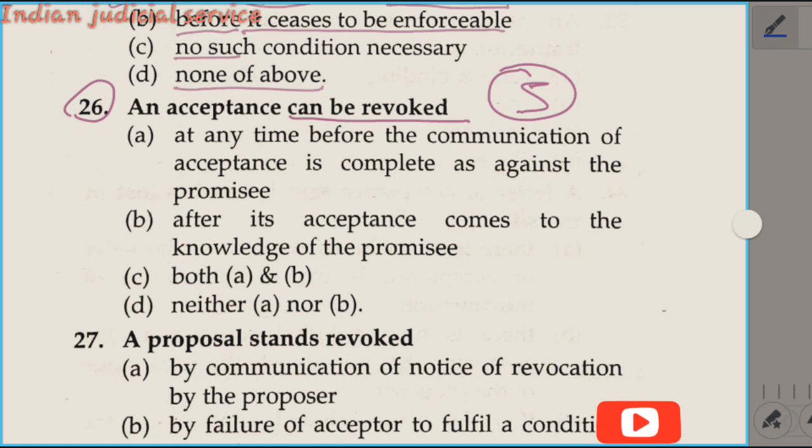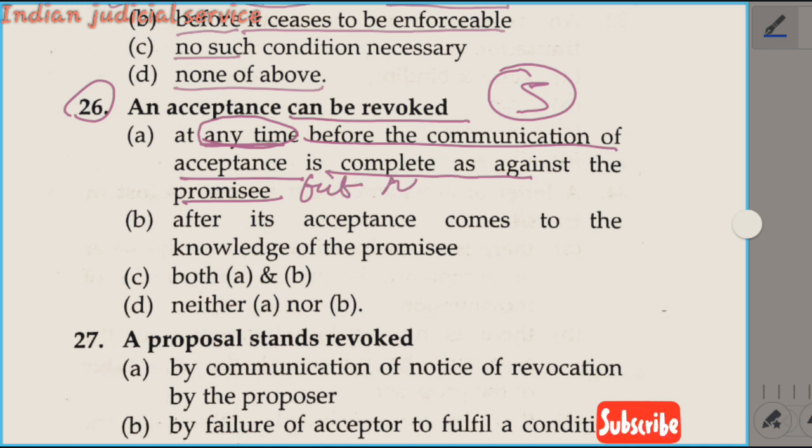According to section 5, an acceptance may be revoked at any time before the communication of acceptance is completed as against the acceptor, but not afterward.